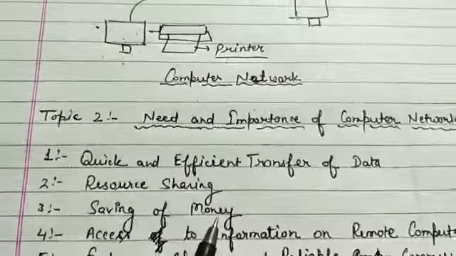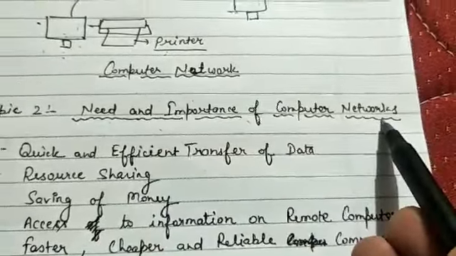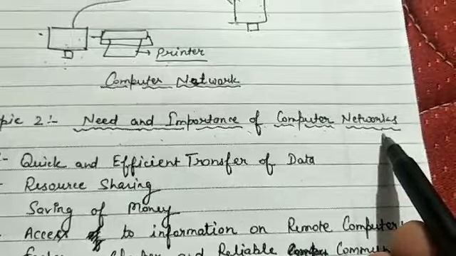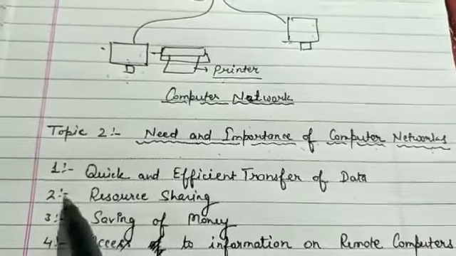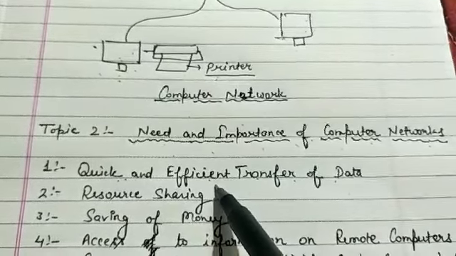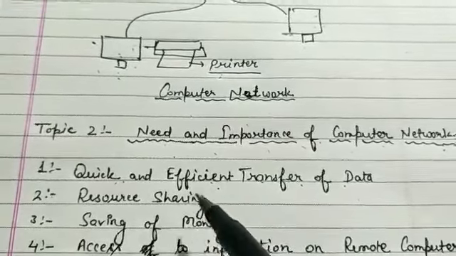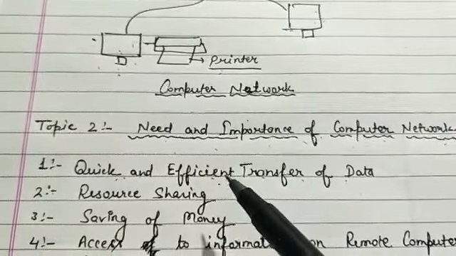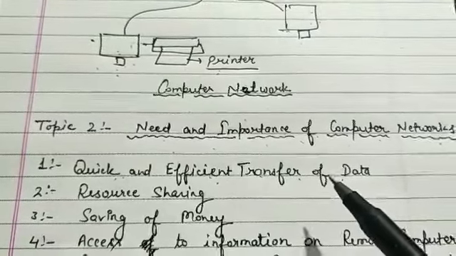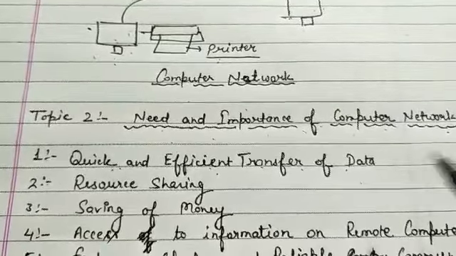Now I am going to start the second topic. Look here. The second topic is need and importance of computer networks, meaning why it is required and what is the importance of computer networks. Clear? So here you can see the first point, quick and efficient transfer of data. What is the meaning of this point? Look here. If you want to copy any type of data from other computers, then definitely you have to copy that data with the help of a pen drive, or you can copy that data in a CD or floppy. Okay, and you can use that data in other computers and you can paste that data in other computers.